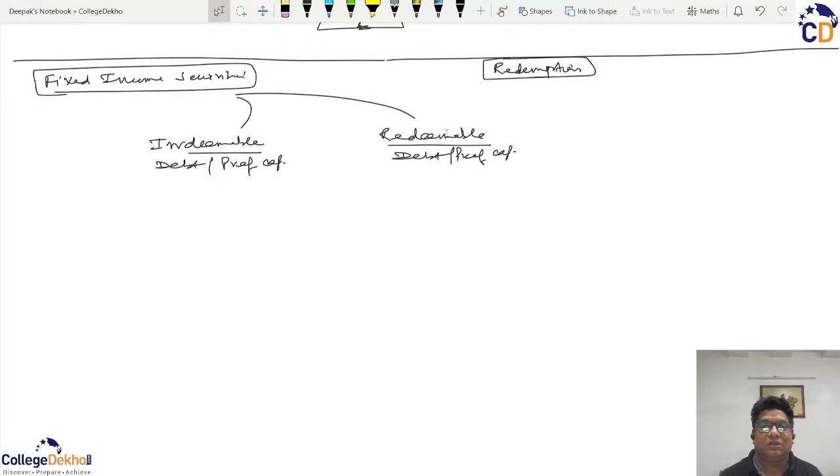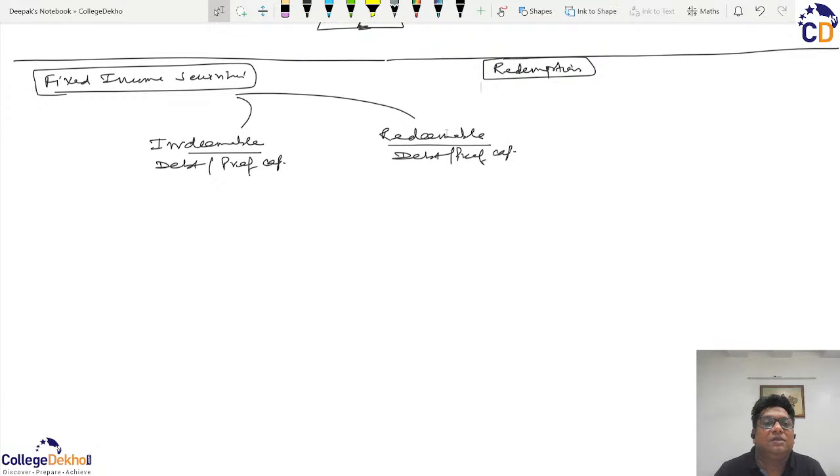It does not denote that the person from whom the funds are arranged will never be repaid, but it implies that if some person who has provided debentures in the beginning wants the repayment, then the funds will be taken from someone else and then repaid to him. But from the company's point of view, that portion will never be repaid, that is irredeemable. When we use the words irredeemable and redeemable, the common perception among students is that in the case of redeemable debentures or preference, the company will repay such debentures or preference capital after a few years.